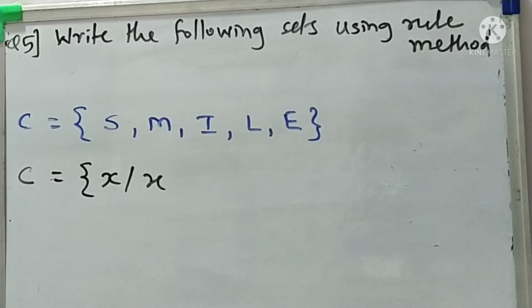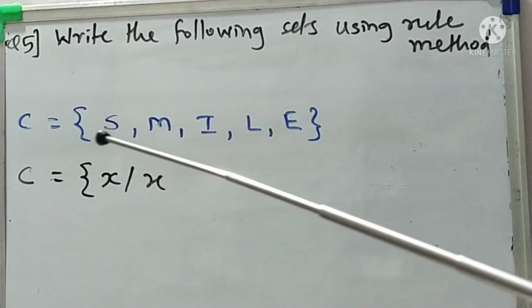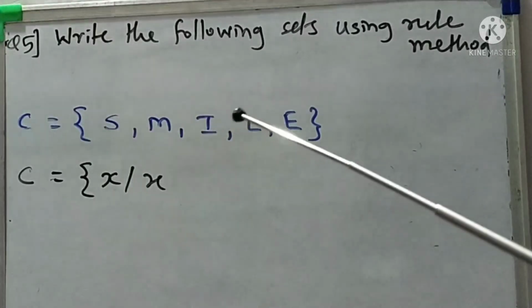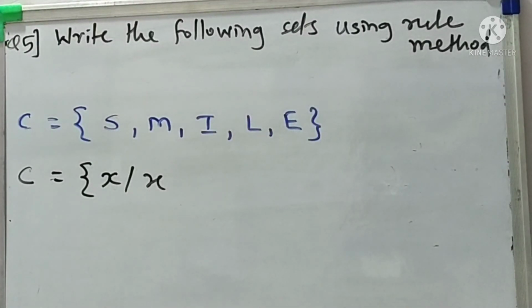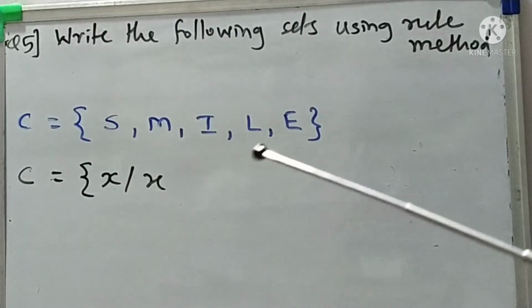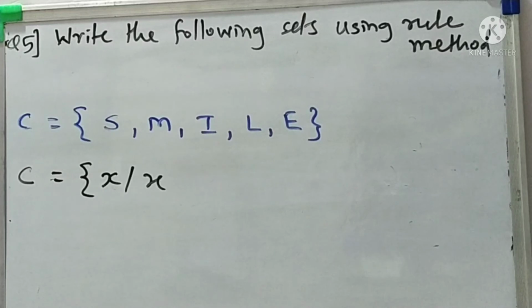Third example, set C having the elements, the letters S, M, I, L, E. Okay. So what do we notice here, students? Using these letters one word is created or formed, and that word is, yes, that is on your face, smile.